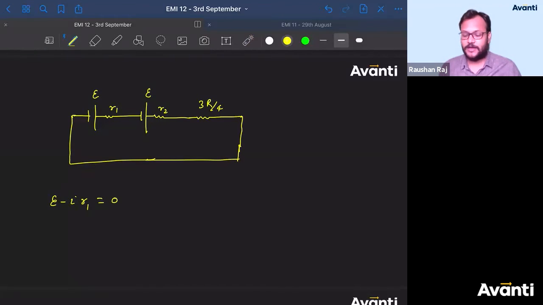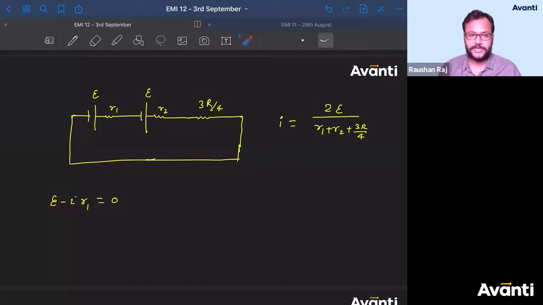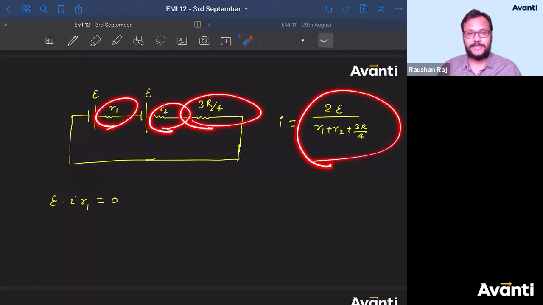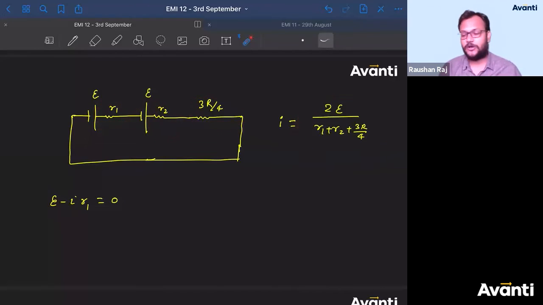Now what is the value of I? If I get the value of I in terms of capital R, E and R2, we can solve it. Let us find the value of I. I will be equal to 2E divided by R1 plus R2 plus 3R by 4. Guys, do you have any problem with this relation? What is the net EMF of this circuit? E plus E, 2E, connected in series. What is the R equivalent of this circuit? 3R by 4 plus R1 plus R2. So net EMF divided by net resistance, or equivalent EMF divided by equivalent resistance. So this is the value of I.